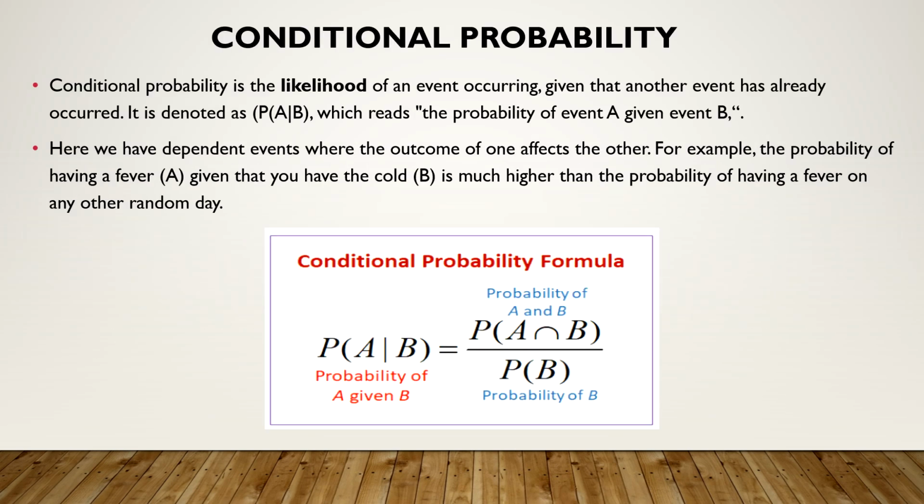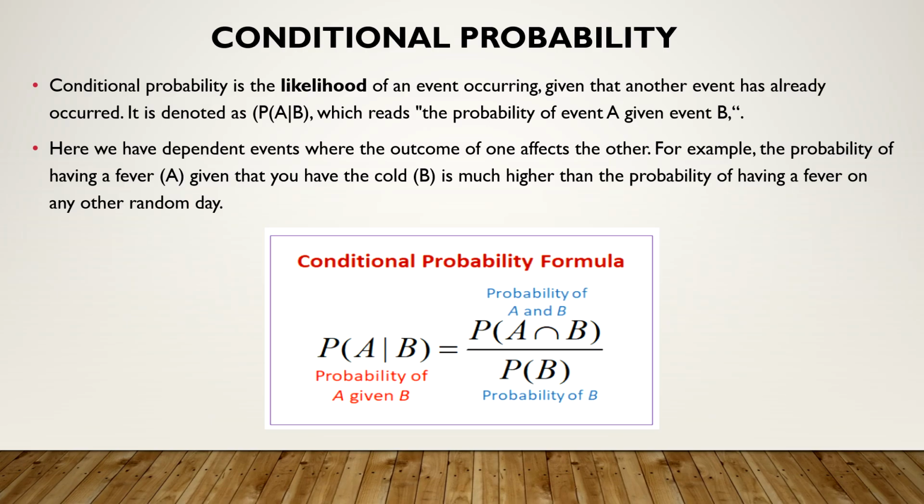Okay, so now a very important concept which is conditional probability. This will answer many questions. Conditional probability is the likelihood of an event occurring given that another event has already occurred. It is denoted by P of A given B. It is read as probability of event A given event B. Means B has already occurred and the occurrence of A is dependent on that. So A occurs after B has already occurred.